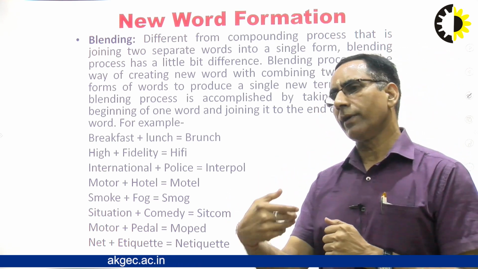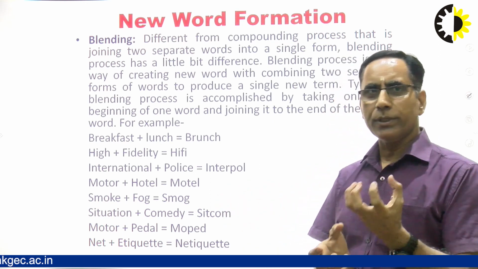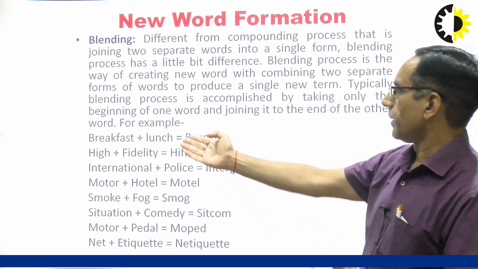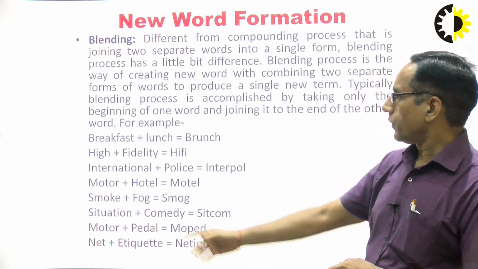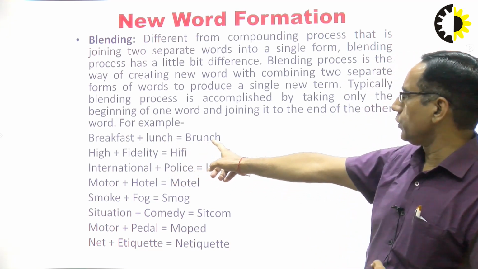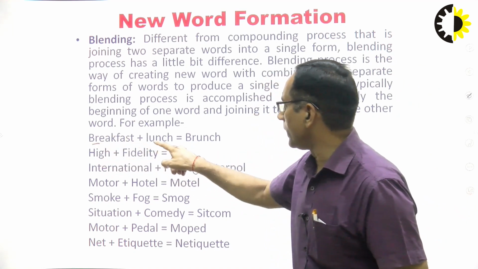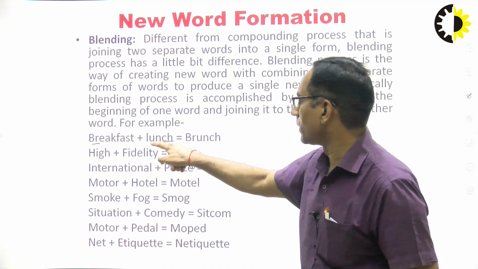It also gives the meaning of a combination of both words. For example, breakfast and lunch. We have coined the new word brunch, because BR we have taken from here and UNCH we have taken from here.